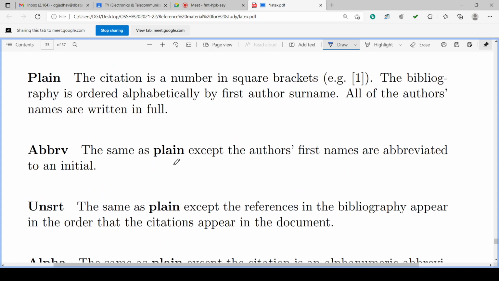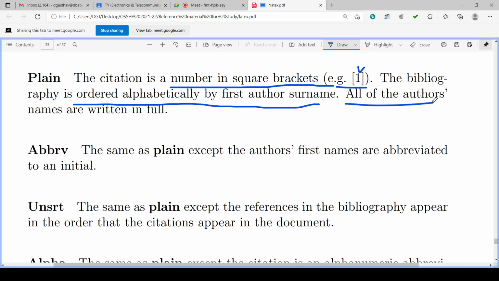So in case of plain, the citation is the number in a square bracket like this. Square bracket maybe 1, 2, 3, 4. The bibliography is ordered alphabetically by first author surname. All the authors' names are written in full. Accordingly, examples we can see. Square bracket 1 will be there, square bracket 2 will be there, and so on.